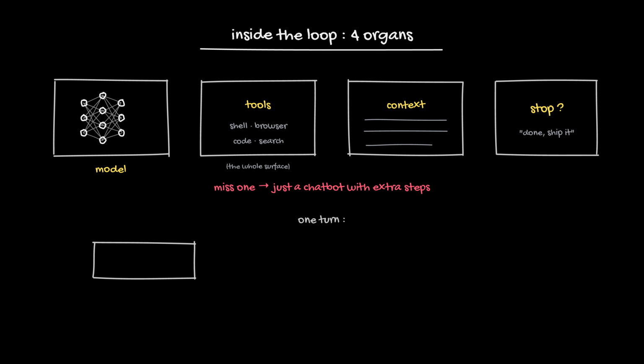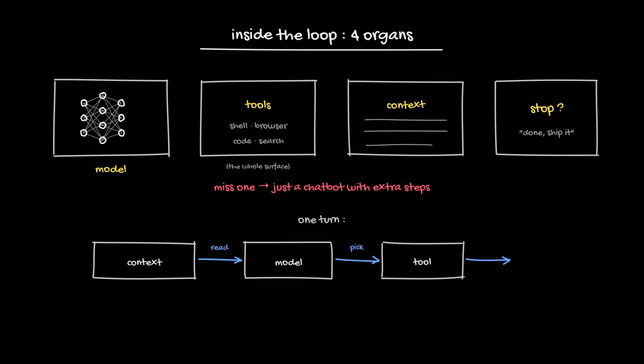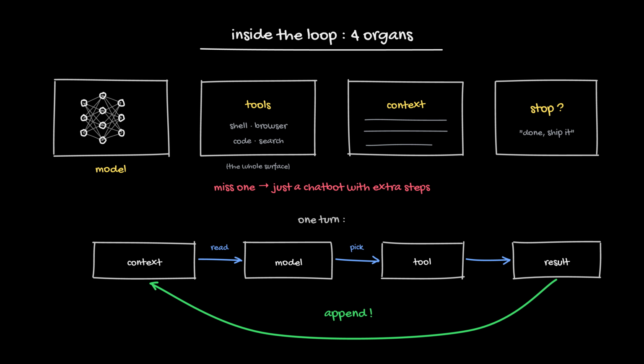One turn looks like this. The model reads the whole context, picks a tool, the tool runs, and the output is appended. That append is everything. The loop literally feeds on its own output. Get this loop right and everything else is tuning.